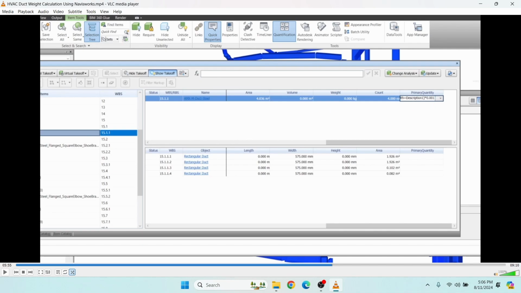Here area is given in square meters, width and height are given in millimeters. We are changing these millimeters to meters, and length here we get in meters.